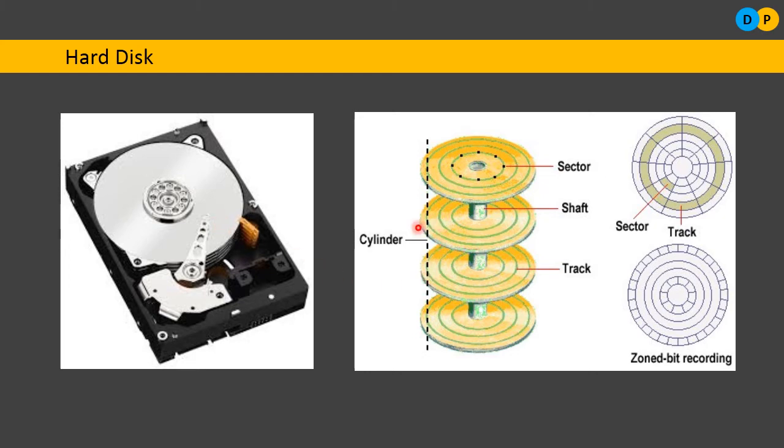The data may be present in the first track, maybe the second track, in any track. So, first of all, I should bring the read-write head to the particular track. That is referred to as seek time. The time taken to move the head to a particular track is referred to as seek time.